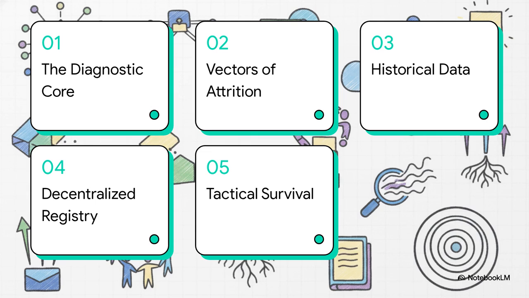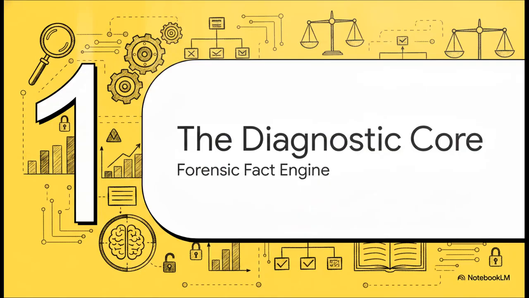First, the diagnostic core. Second, vectors of attrition. Third, historical and mortality data. Fourth, the decentralized registry. And finally, tactical survival. Let's boot up that first node, the diagnostic core.